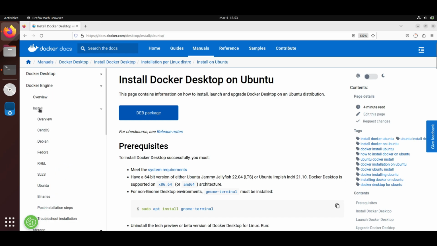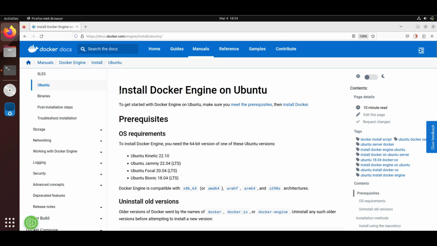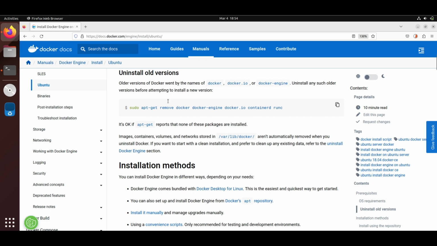Go to the install the Docker engine part. As our system is Ubuntu, so click on the Ubuntu. In the Docker engine installation, you will see first of all the requirements. OS requirement: Ubuntu Kinetic, Jammy, Focal, and Bionic with their particular version. So for removing old version, we have to copy all the commands specified here one by one.